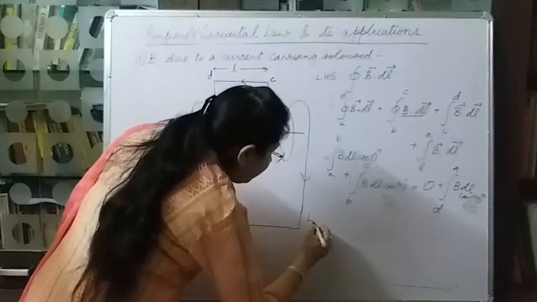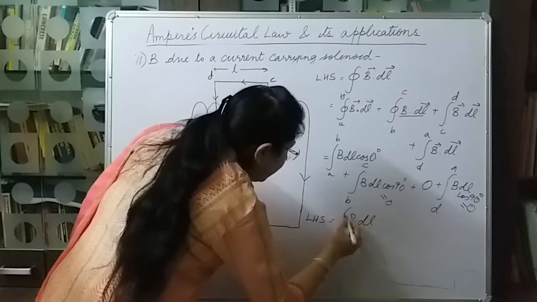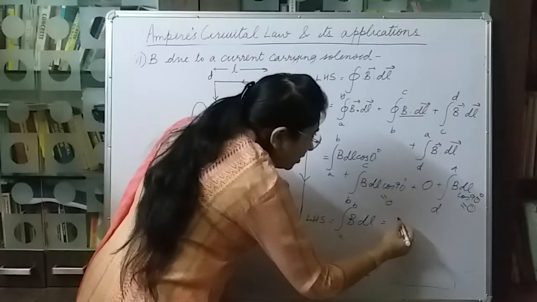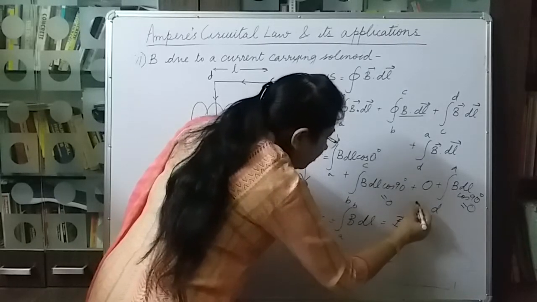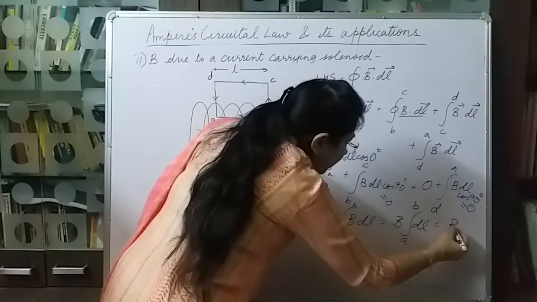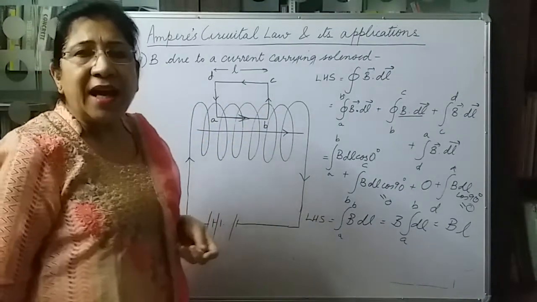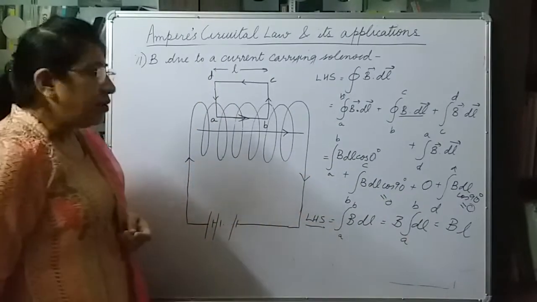We are left with just B dl from A to B. B being constant, we can take it outside, and dl from A to B will give us B into L, because L is the length of the rectangle that we had chosen. So left hand side becomes B into L.